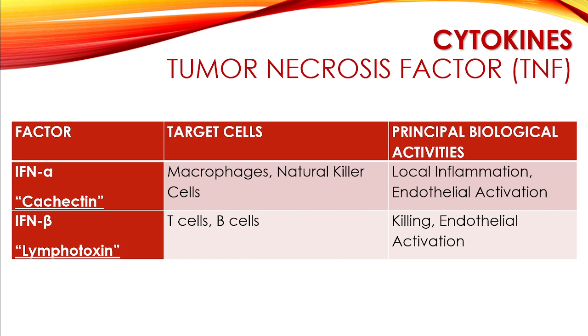Okay? So, ang target sa mga chemokines are macrophages, natural killer cells, while your lymphotoxins, mga lymphocytes, T cells o B cells. Alright? Their biological activities ng mga chemokines, they are for local inflammation and endothelial activation, while your lymphotoxins are for killing and also for endothelial activation.